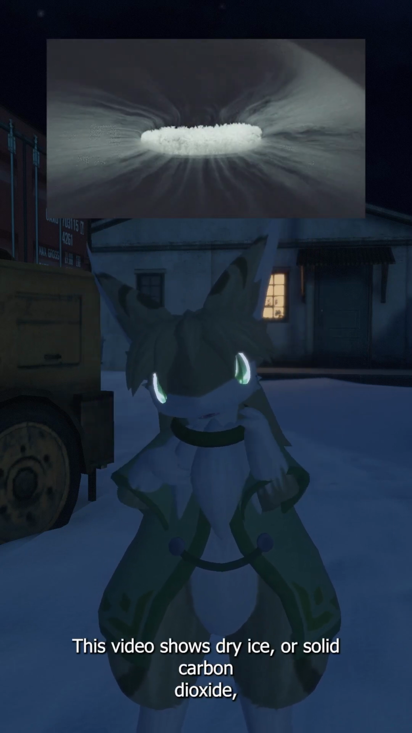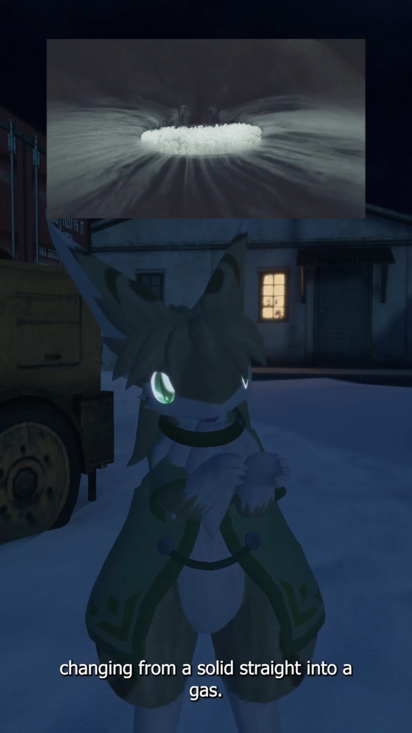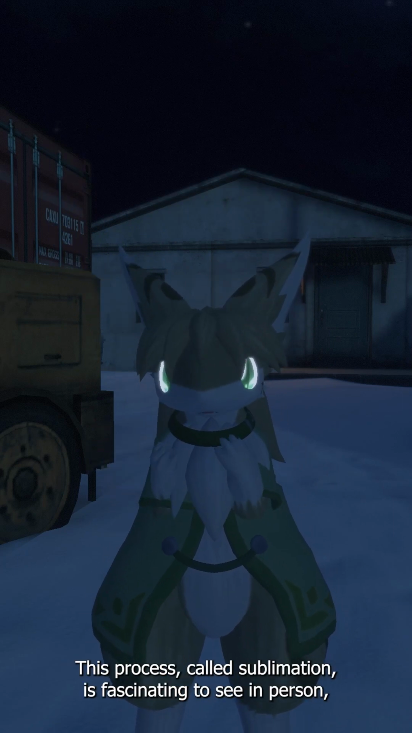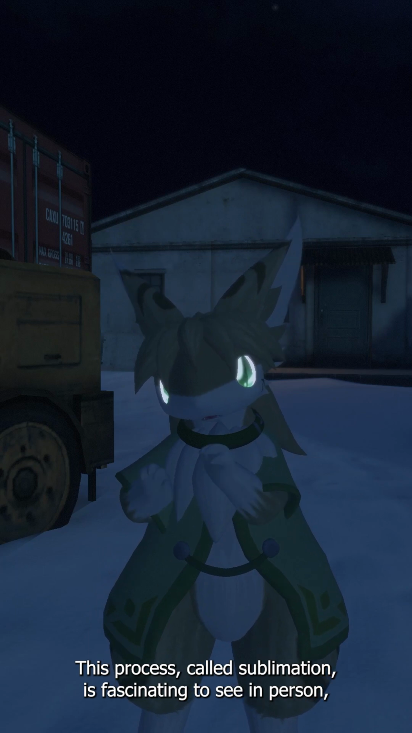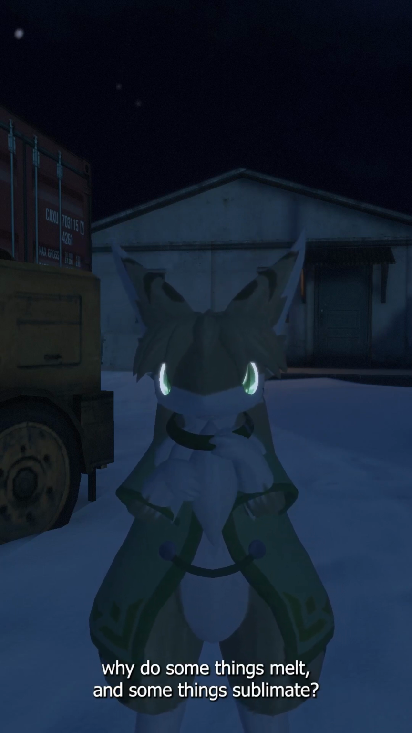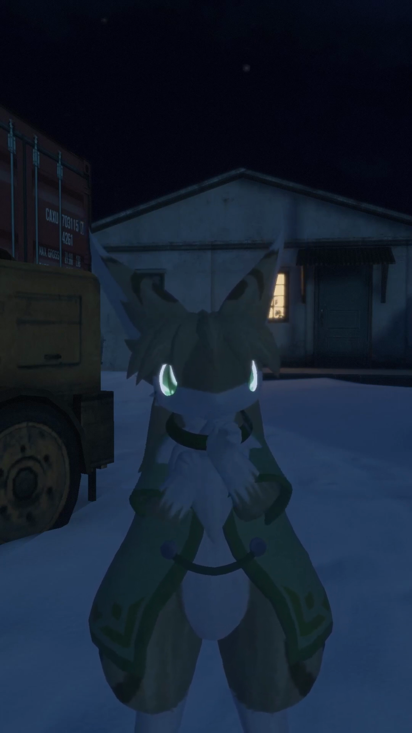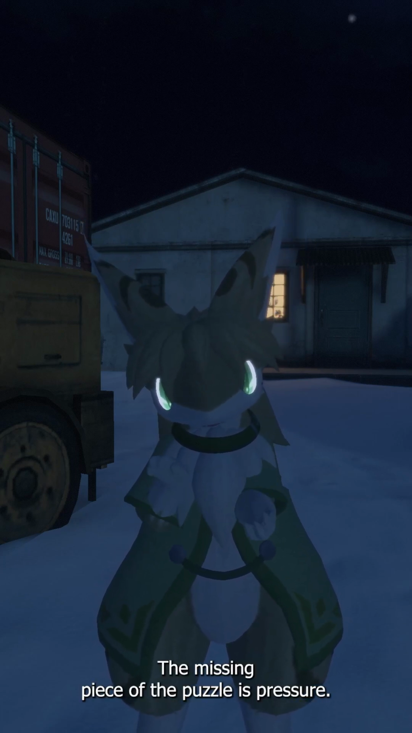This video shows dry ice, or solid carbon dioxide, changing from a solid straight into a gas. This process, called sublimation, is fascinating to see in person and leads to an important question. Why do some things melt and some things sublimate? The missing piece of the puzzle is pressure.